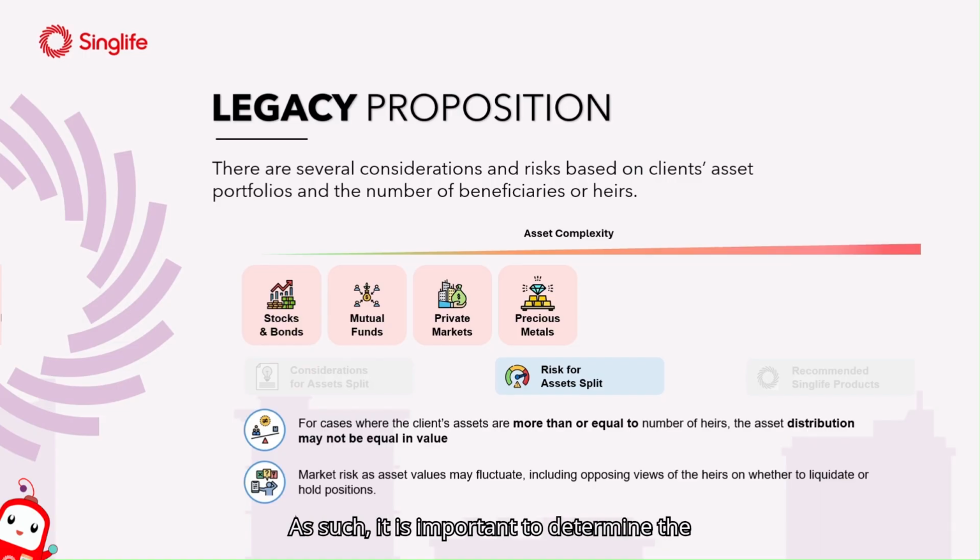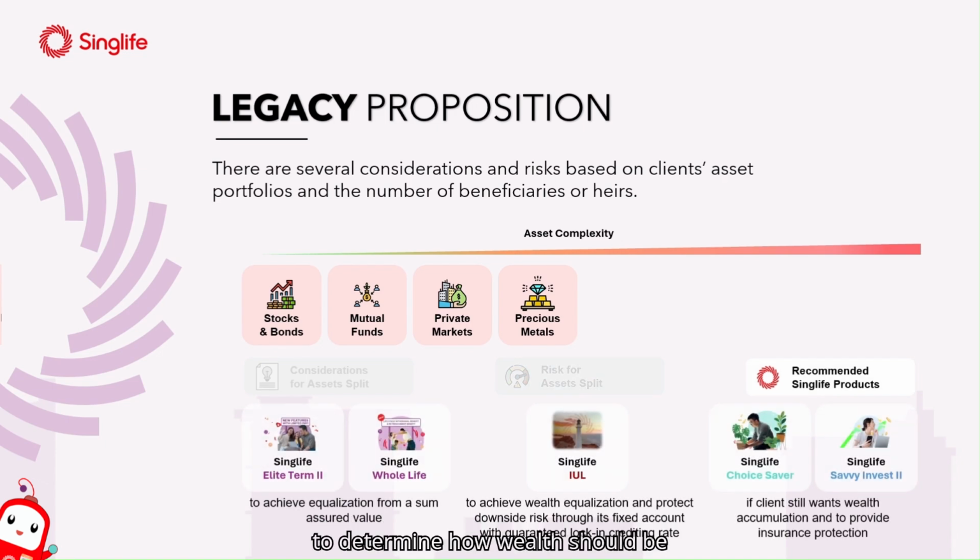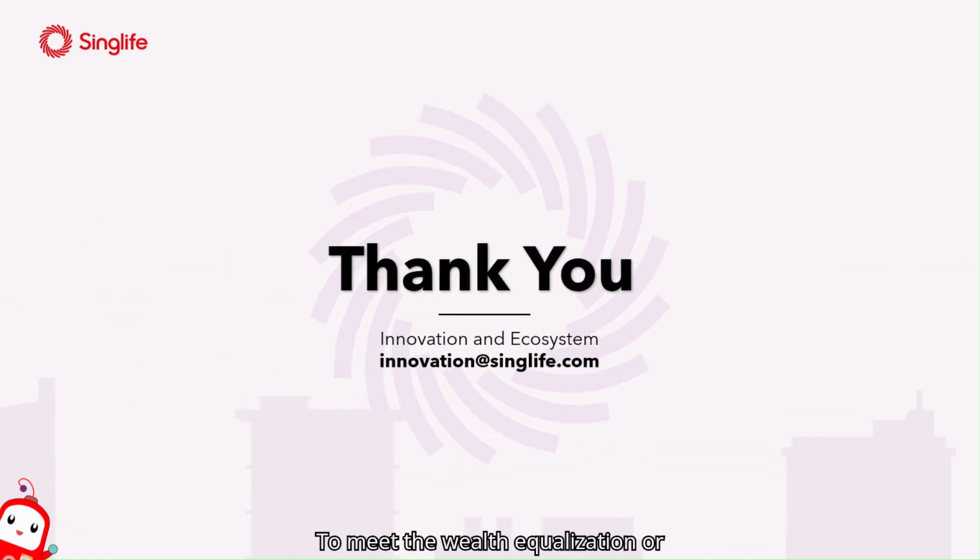As such, it is important to determine the expected outcome during legacy planning, to determine how wealth should be equalized for such asset class. This will help to determine the suitable products to meet the wealth equalization or distribution needs.